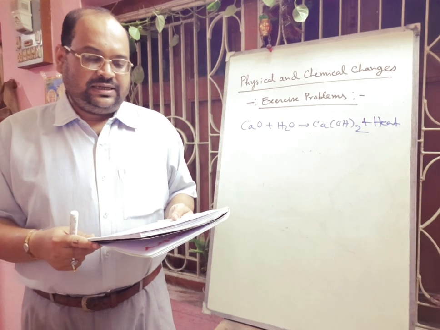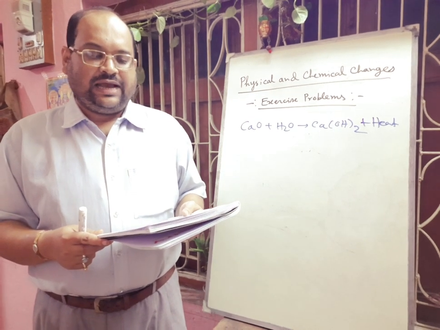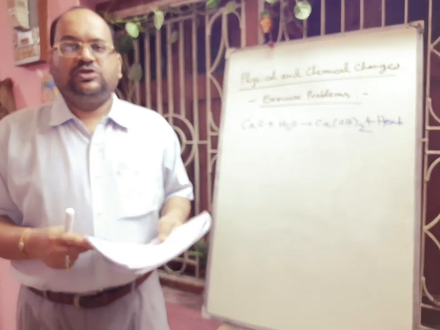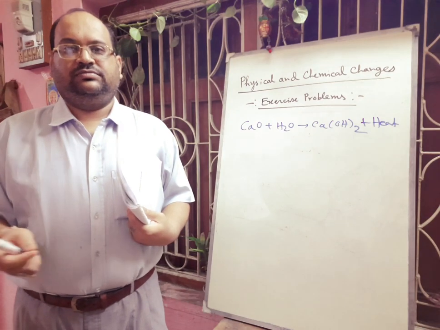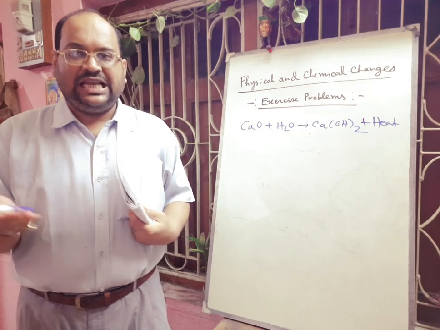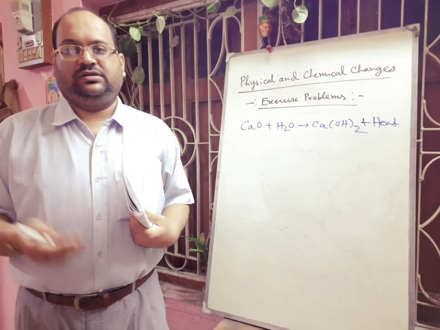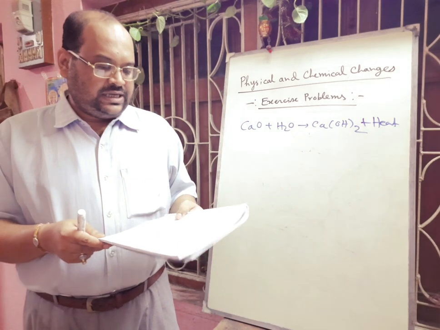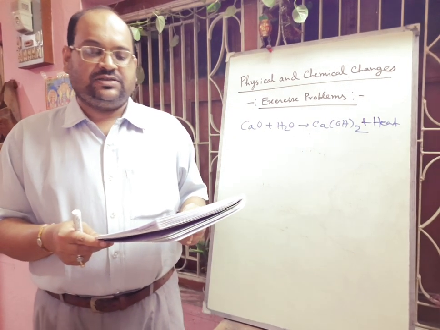Next one is given that a little amount of curd is added to a bowl containing warm milk and kept for 5 hours. So definitely the whole milk will turn into curd. The liquid milk becomes jelly like, or you can say a semi-solid type of compound, that is called curd. Next, question number 9, name a chemical change which takes place in presence of heat.